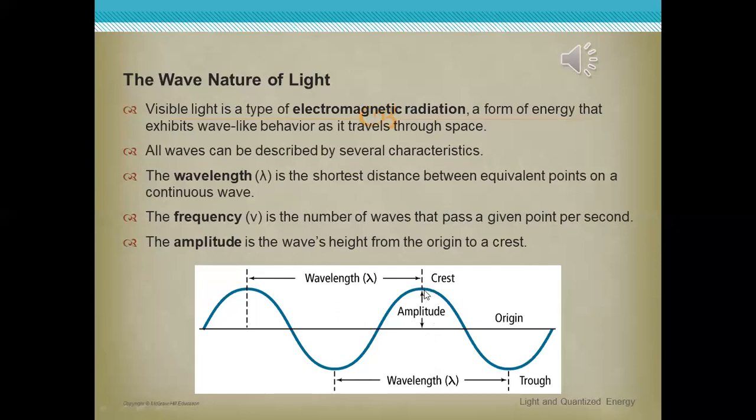Amplitude may be upward or downward, from the origin point to this point. That's the meaning of amplitude: the maximum displacement done by a wave either upward or downward.